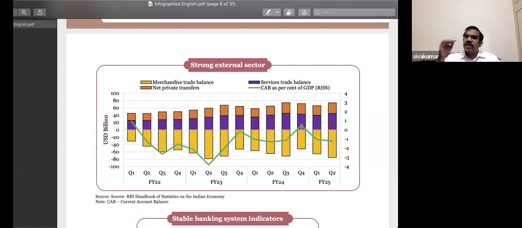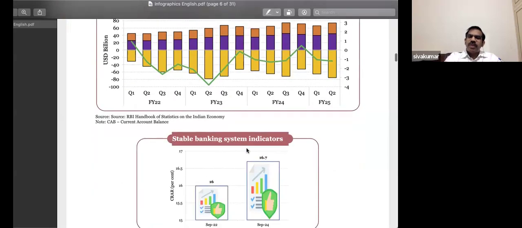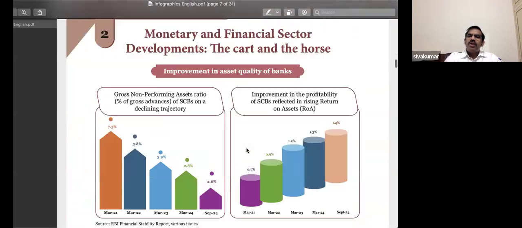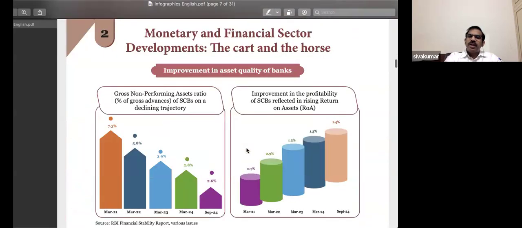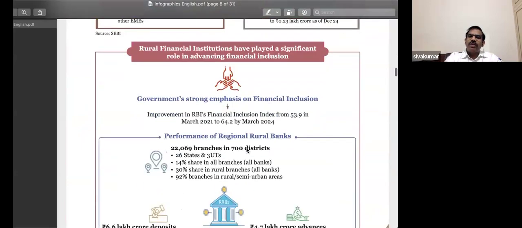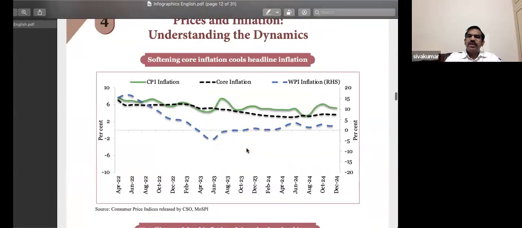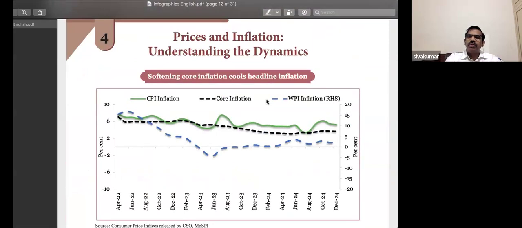And over a period of time, the market again ends up being stable. Okay, so now this is basically the current account balance. And now coming to the next part, monetary and financial sector developments. Let me also discuss this along with the inflation part. So I'll just combine both of it so that you will have a better understanding.